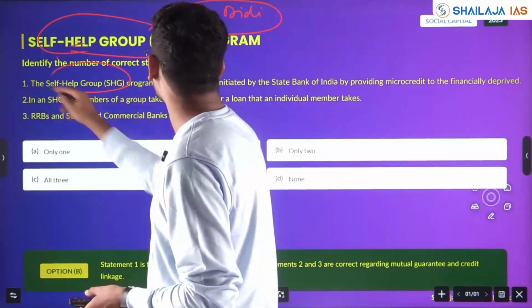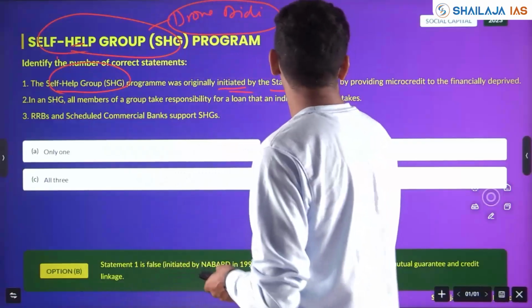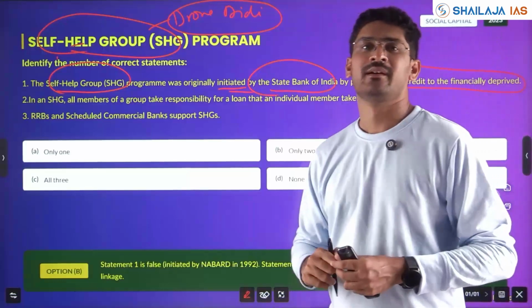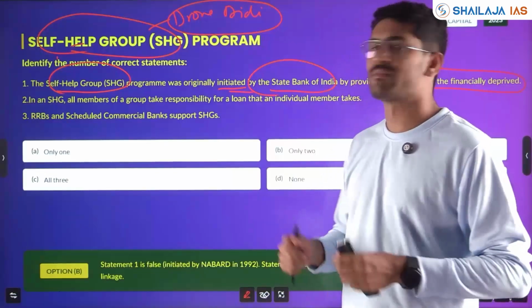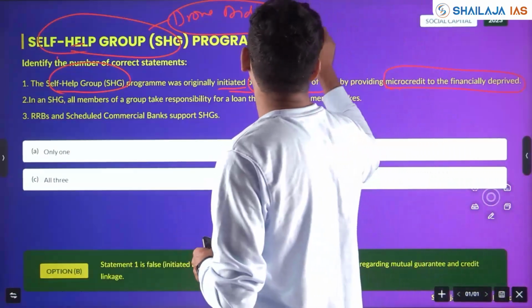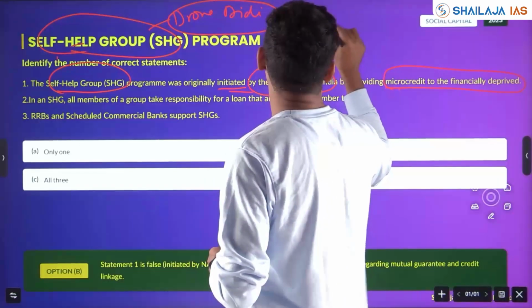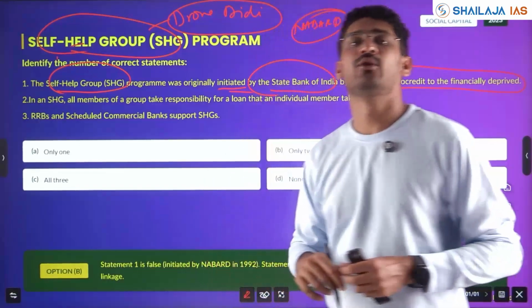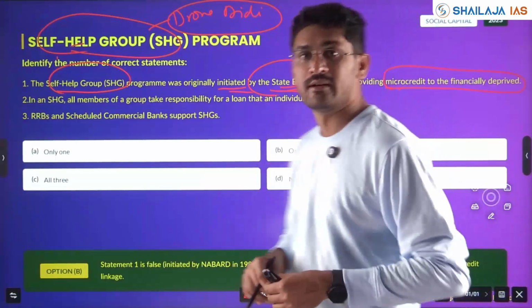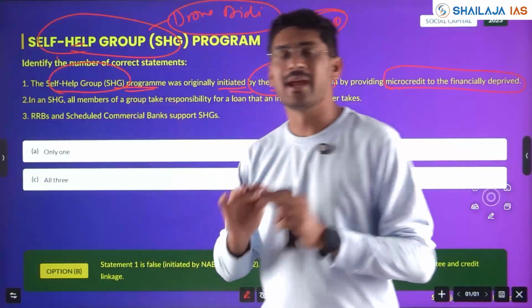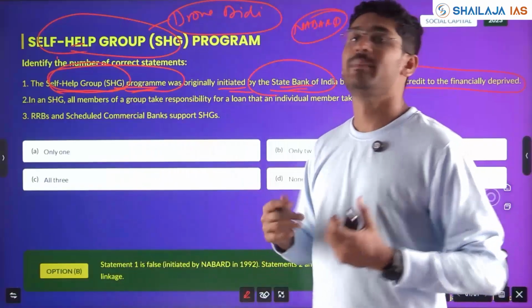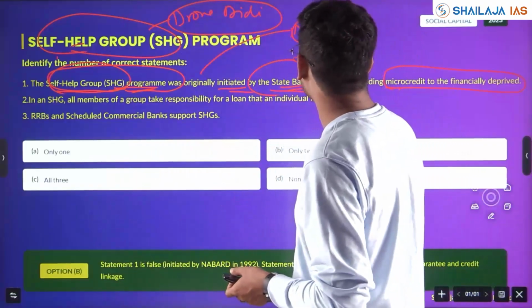The self-help group program was originally initiated by SBI, State Bank of India, by providing microcredit to the financially deprived. Would SBI, a commercial government bank, do that, or some other bank? For example, NABARD. Mudra loan is an idea of which one? SIDBI, right? The MSME bank. So here also, to organize a group of women and give them loan will be an idea of NABARD, not a commercial bank.